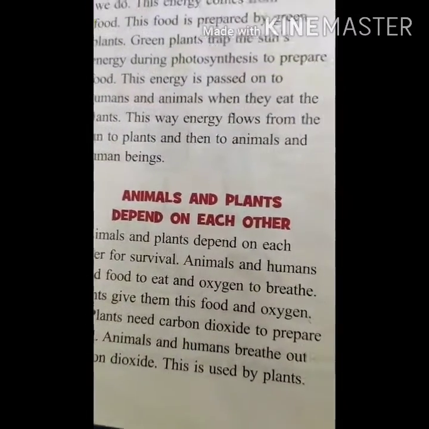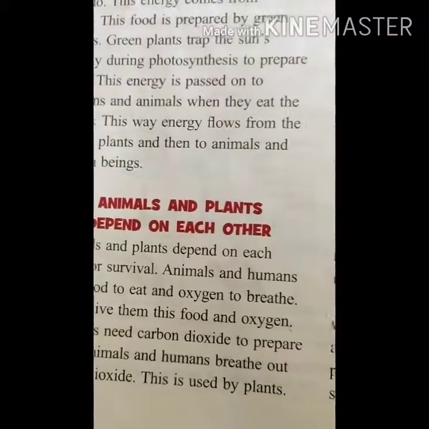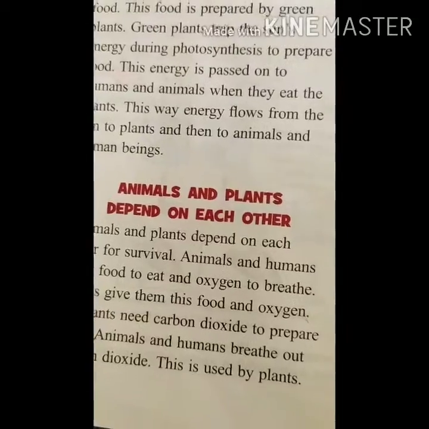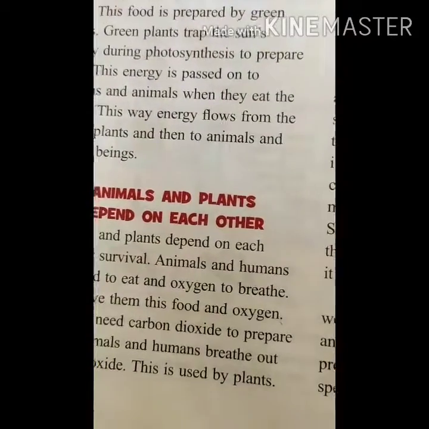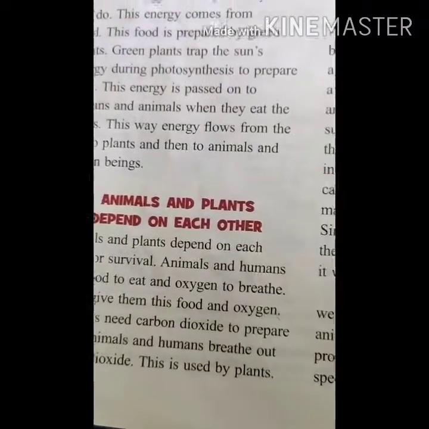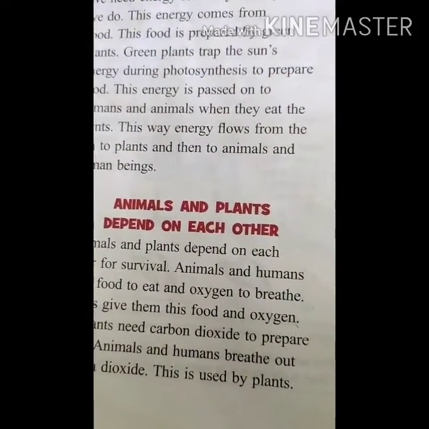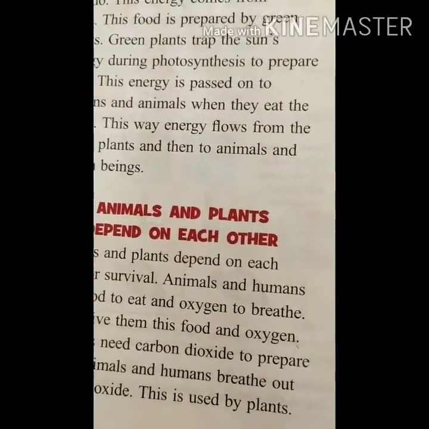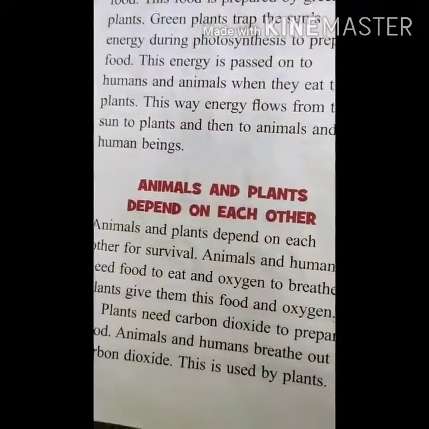Okay, even the plants have to depend on us. Why? Can they pour the water themselves? No. They can get the sunlight on their own, but they can't grow themselves. We have to plant the seeds. So for that reason we have to pour the water and take care of the plant. That is the reason they also depend on us. If we are not there, how can they get their carbon dioxide? And carbon dioxide is very important for the plants because they prepare their own food with the help of carbon dioxide, water, sunlight and chlorophyll, and that process is called photosynthesis. Exactly. Now you can understand all the things.